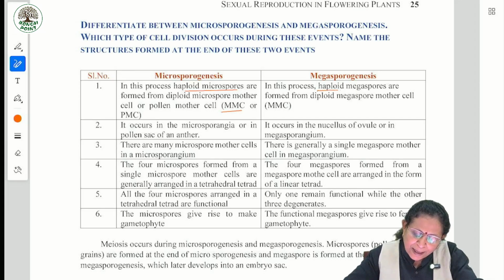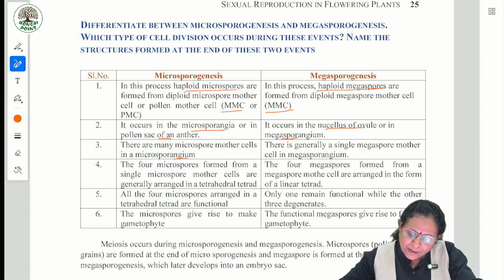On the other hand, haploid megaspores are formed from diploid megaspore mother cells. It occurs in microsporangia or the pollen sac of an anther. It occurs in the nucellus of the ovule or in megasporangium. There are many microspore mother cells in the microsporangium. There is generally a single megaspore mother cell in megasporangium.